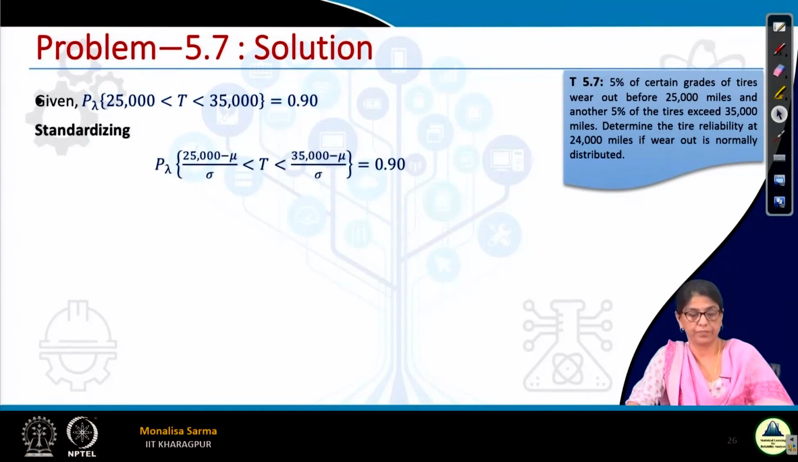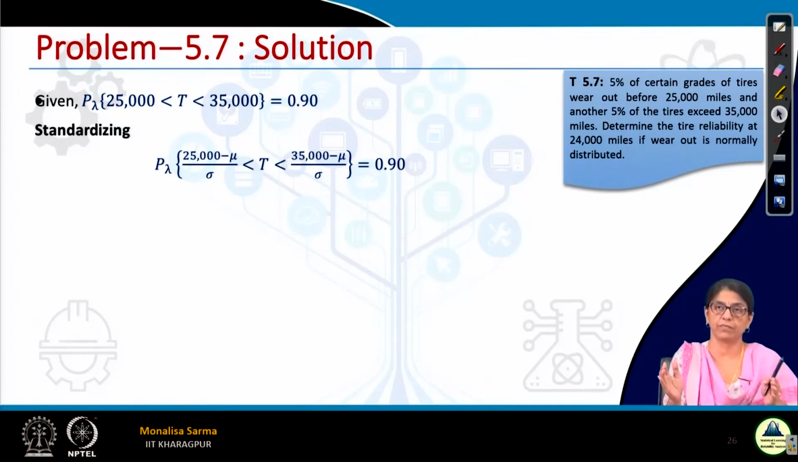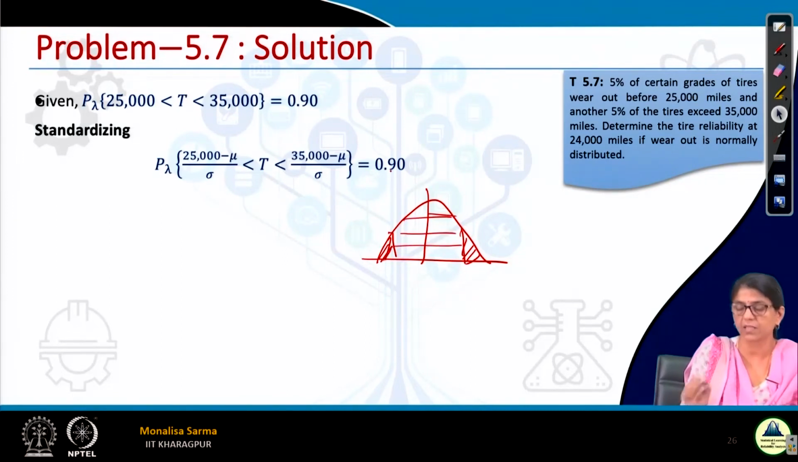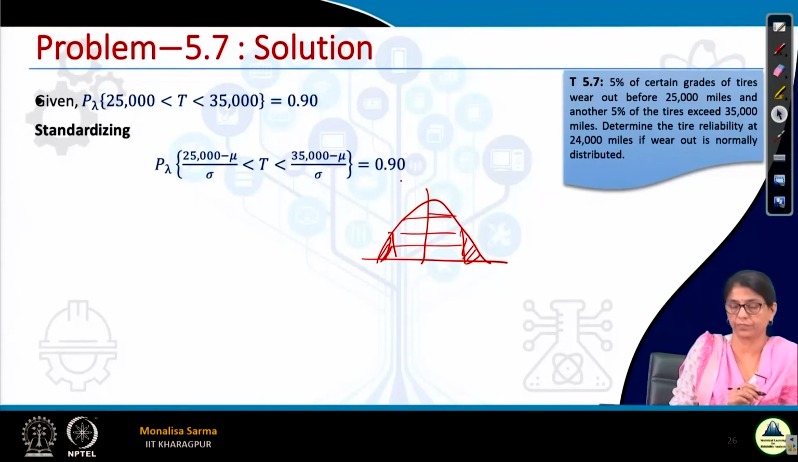So here this is given. If both sides are 0.05 in this figure, what we have seen, this is 0.05, this is 0.05, total put together is 10%. So if this is 0.05, this is 0.05, what is the remaining part? The remaining will be 0.90. So this value is equal to 0.90.